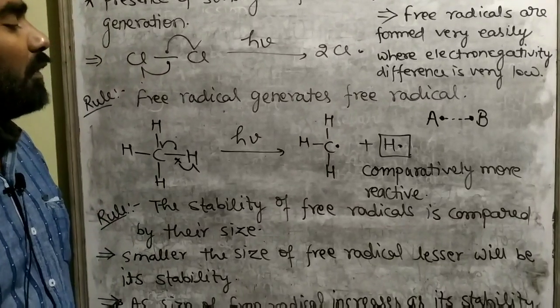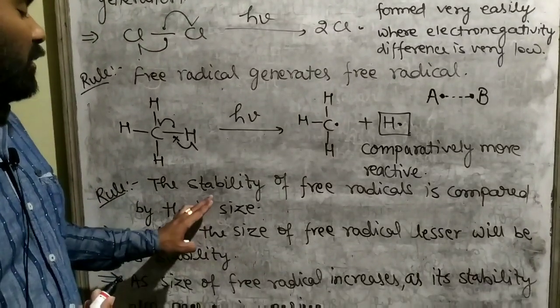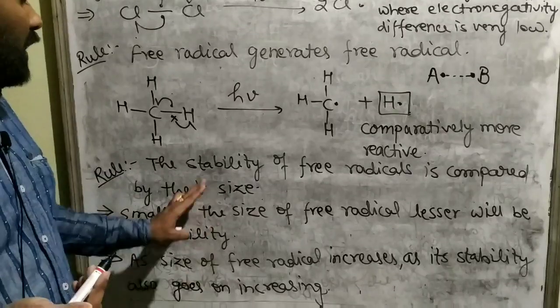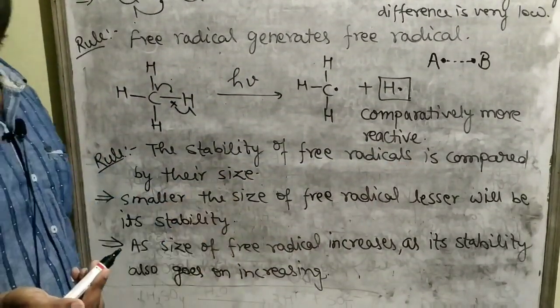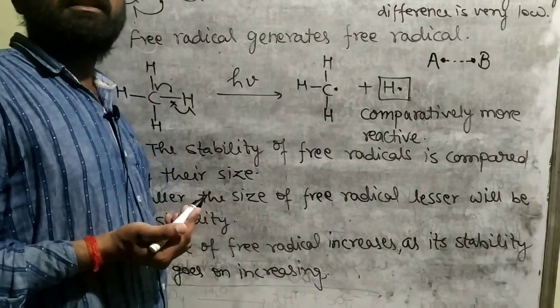So how can we judge the stability of the free radicals? Stability of free radicals is compared by their size. We can judge this factor by their size.